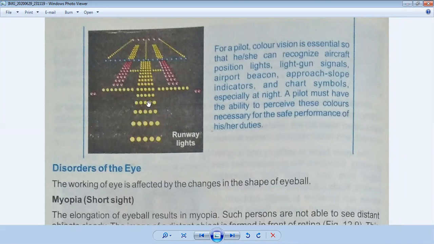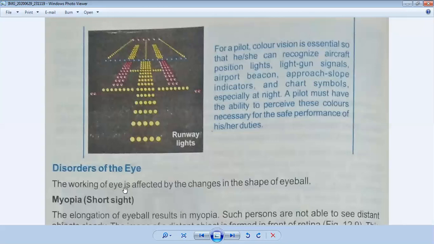So a pilot can distinguish where the yellow light is, where the blue light is, and where the red light is. Position lights, gun signals, airport beacons, approach slope indicators, and chart symbols, especially at night. A pilot must have the ability to perceive these colors, necessary for the safe performance of their duties.